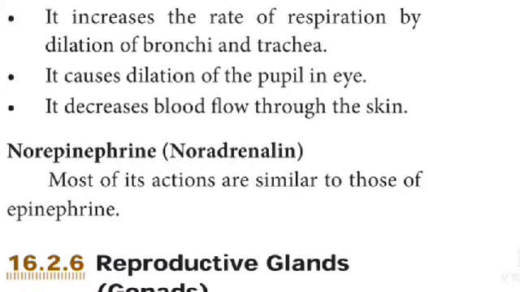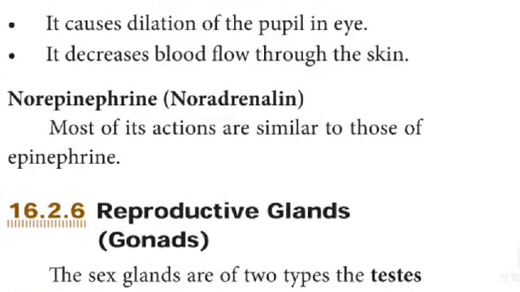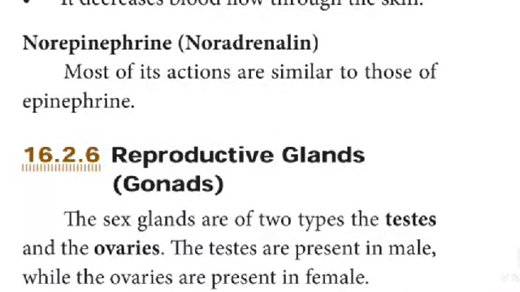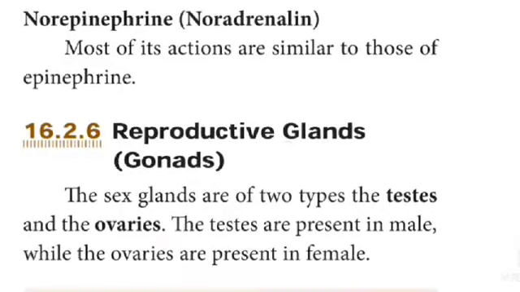It causes dilation of the pupil in the eye. It decreases blood flow through the skin. Norepinephrine or noradrenaline. Most of its actions are similar to those of epinephrine.